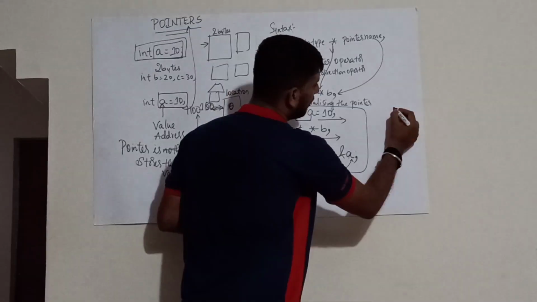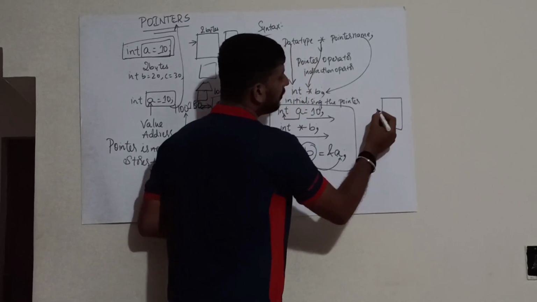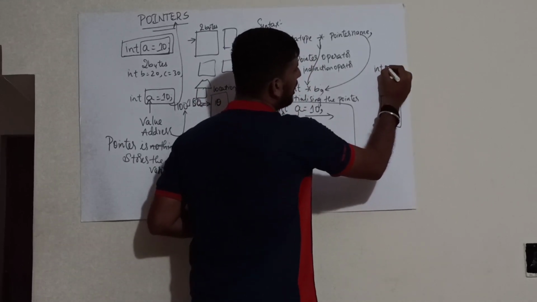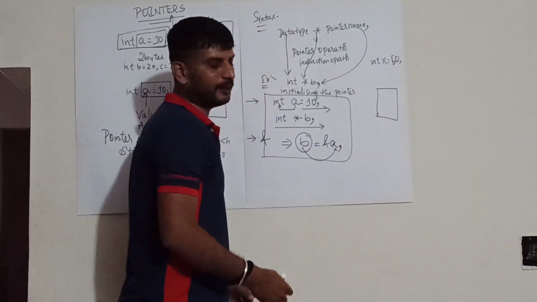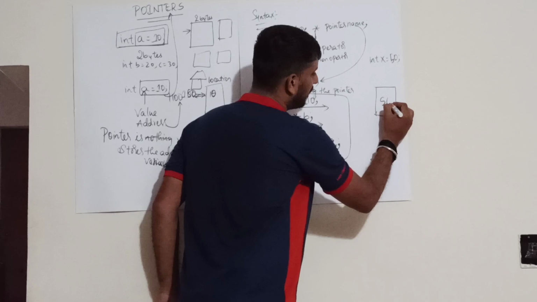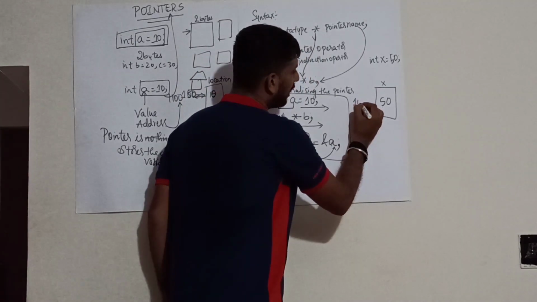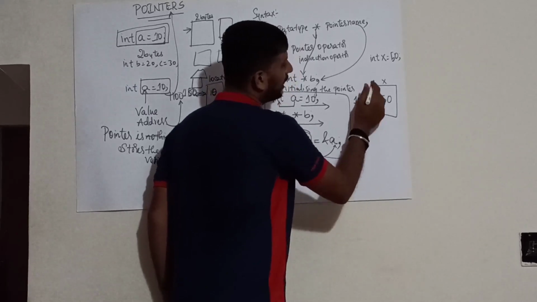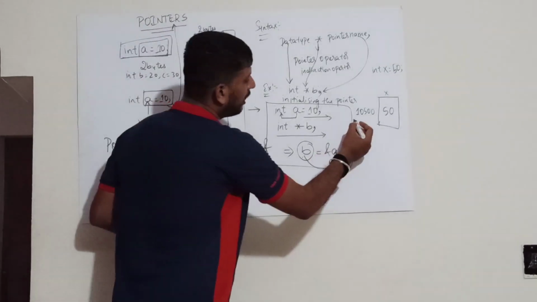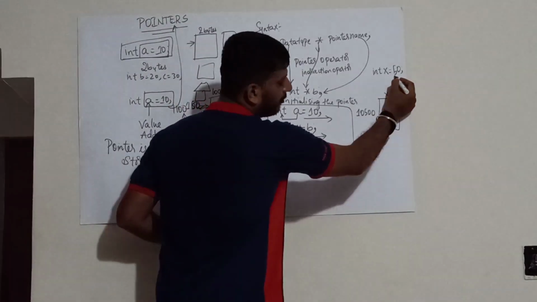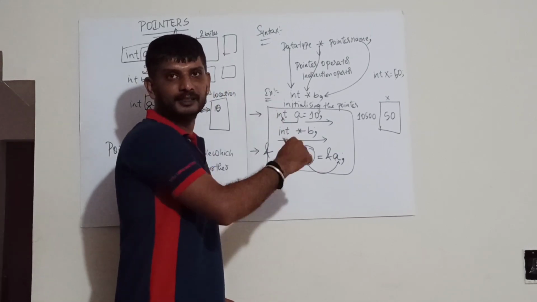Now, what happens? I will show you in another example so you can understand it easily. Firstly, I am declaring a variable that is called x. The value of x is 50. Now, 50 is stored somewhere in the computer. Let us consider the address of x is 10,500. Okay. Now, I know the value of x, it is nothing but 50. I want to show you where exactly x is being stored.